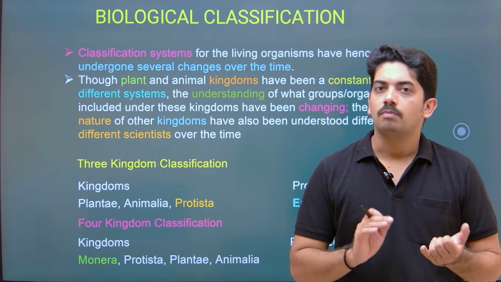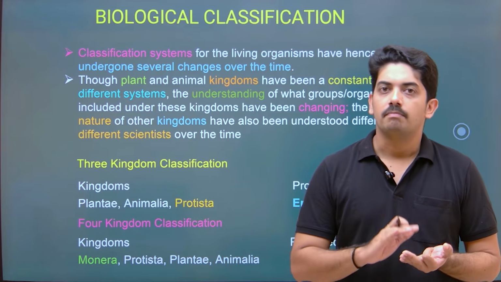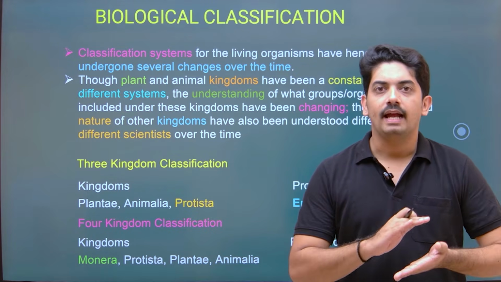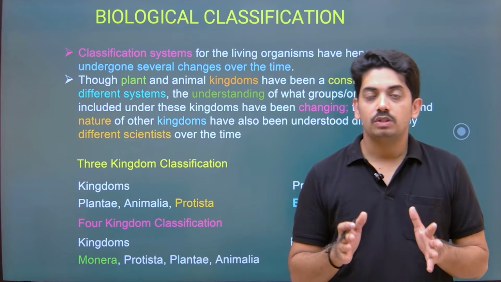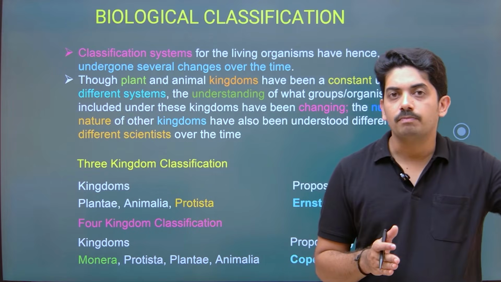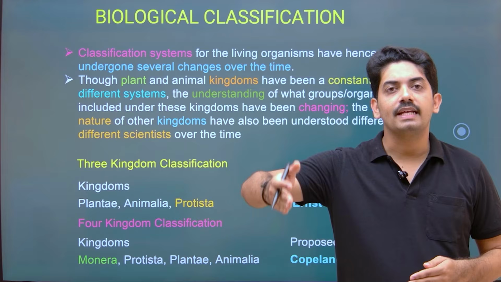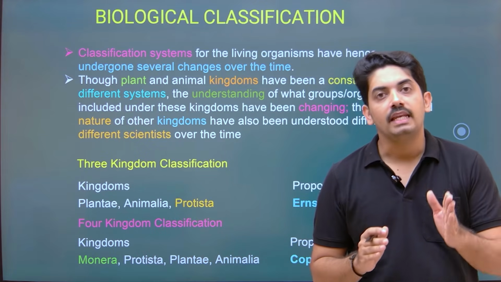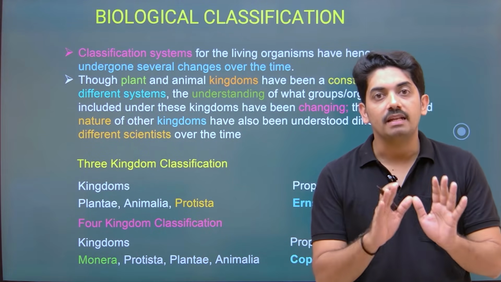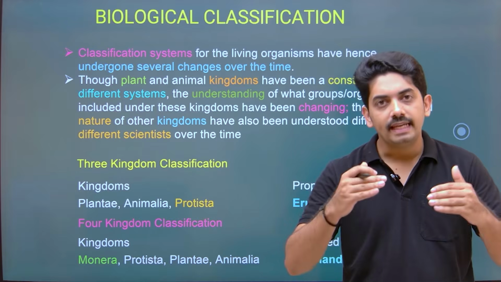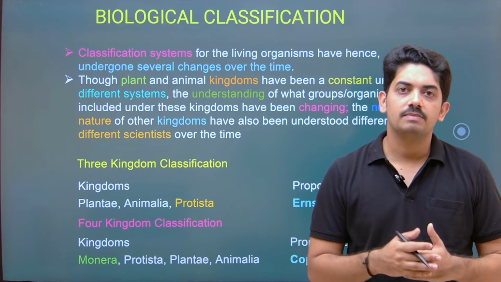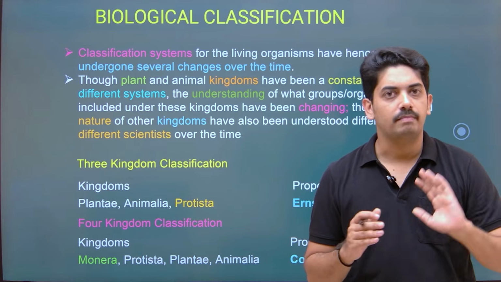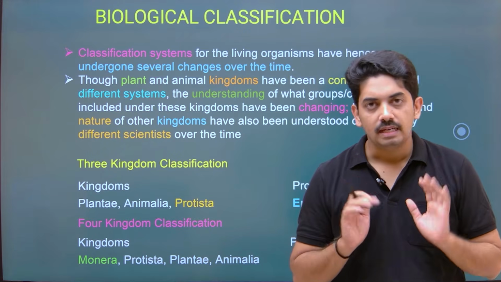That included Monera, Protista, Mycota, Plantae and Animalia. Just observe the pattern of classification here from the two kingdom till the five kingdom system. Animalia and Plantae remained as they are, and they included more and more kingdoms like Monera, Protista and Mycota. Okay, so that was the basis.